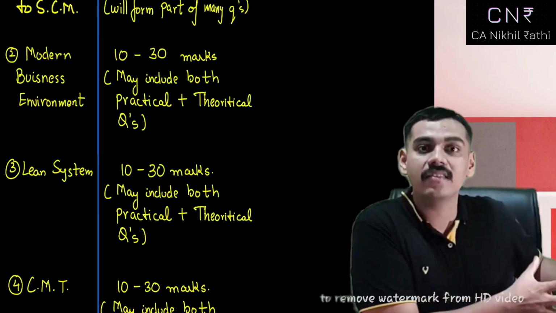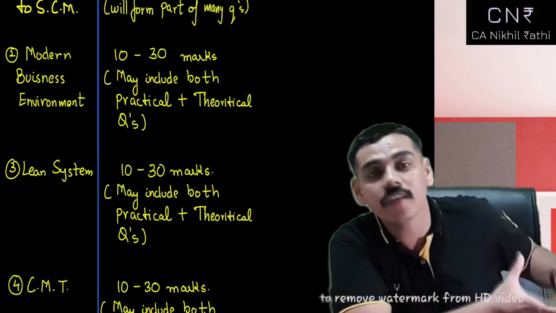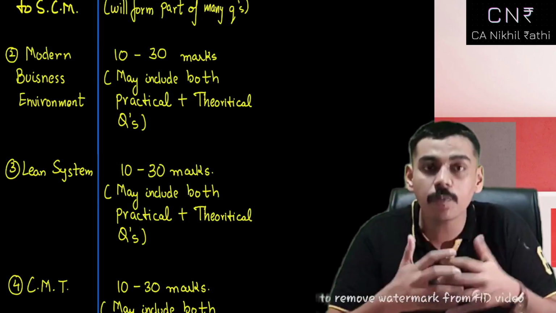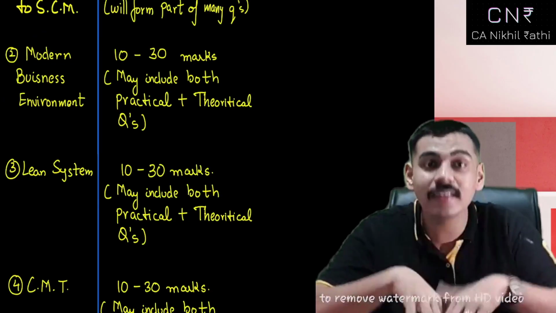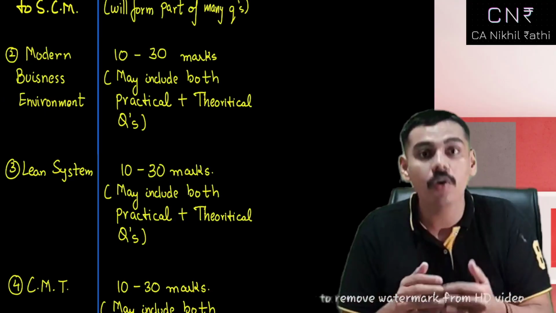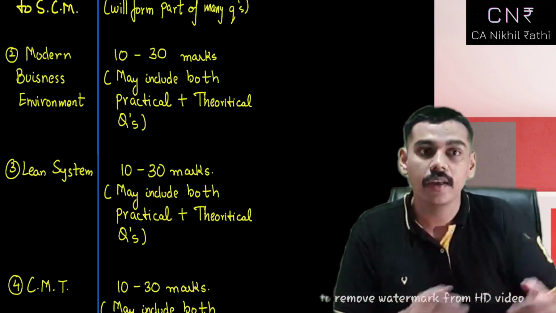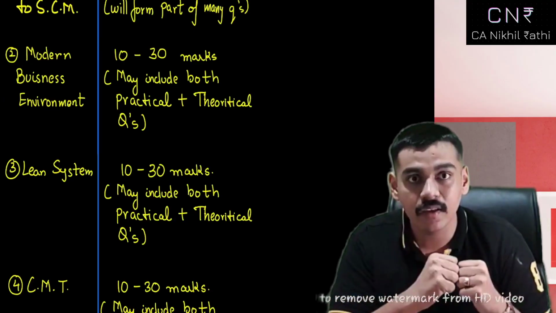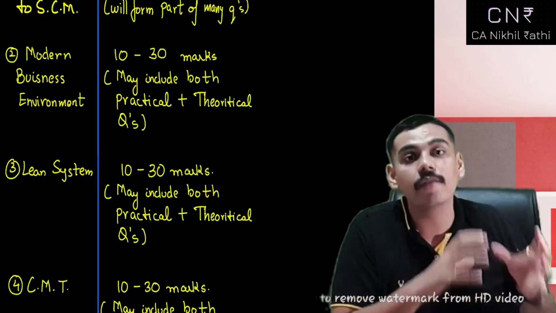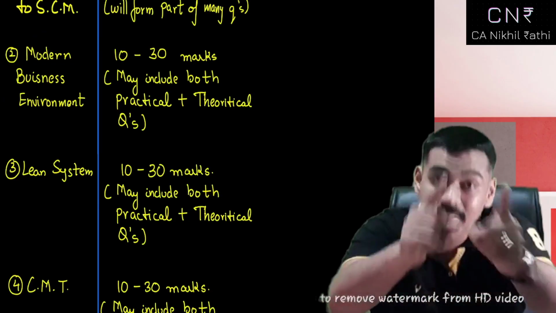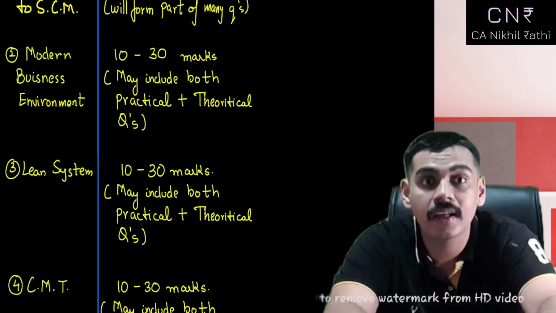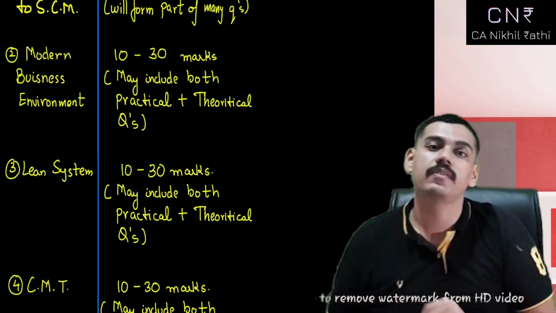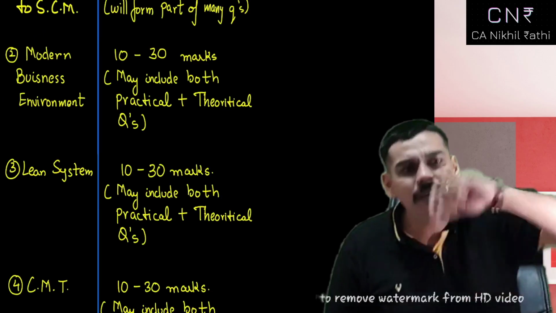Why plan such a battle where you're going with half your weapons? Better than that, plan a battle where you know, okay, even if I have 10 missiles, I would be taking 9 of them in the battle. I won't be taking my BrahMos, I would be taking the 9 other missiles. That is even a better battle than simply going in a battle with 5 of your missiles and leaving the other 5 apart.